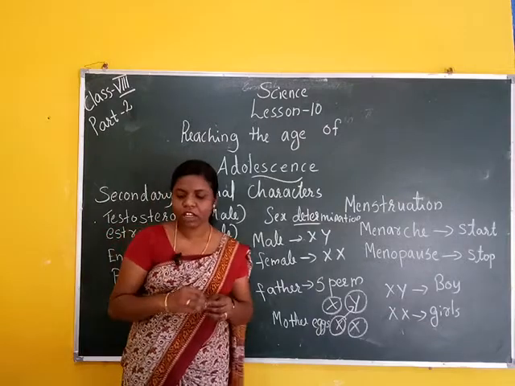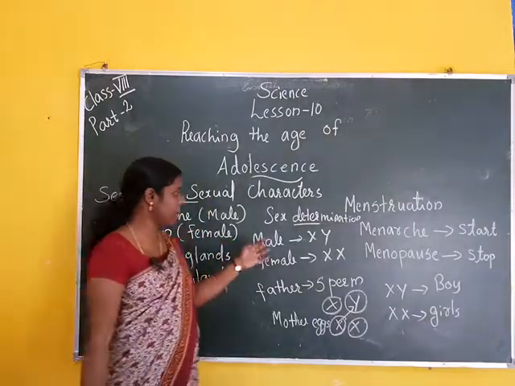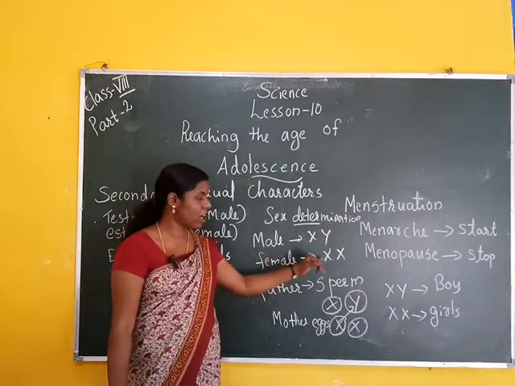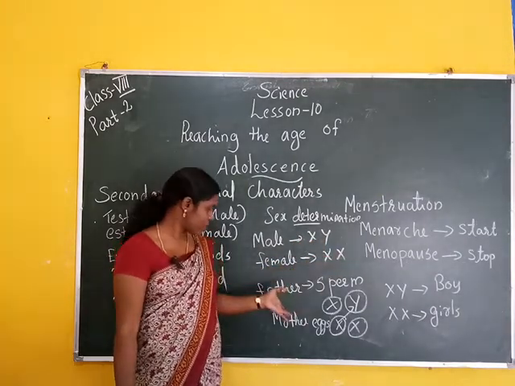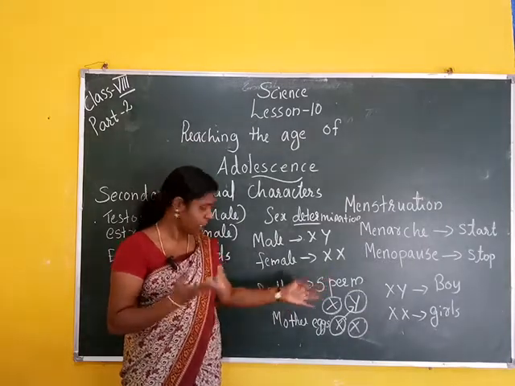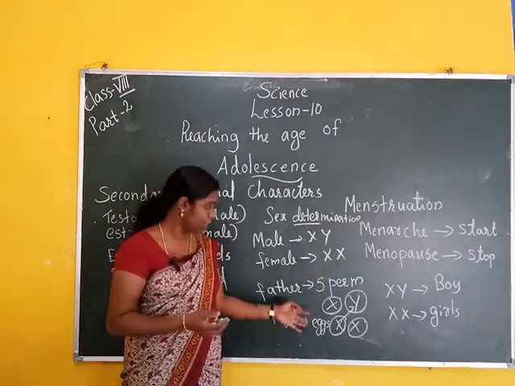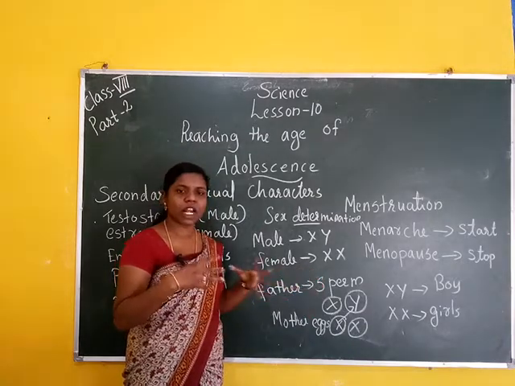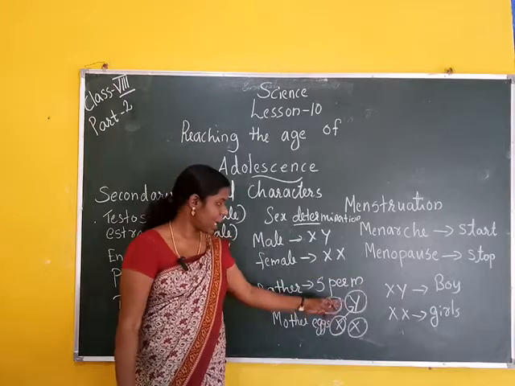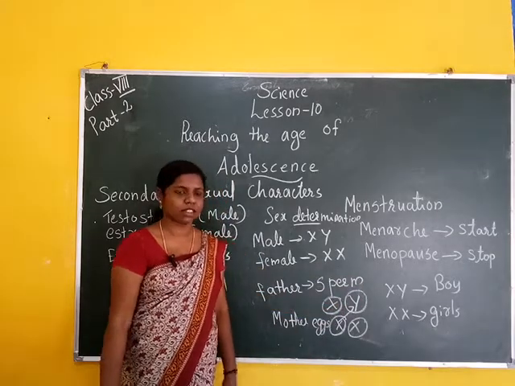There are two types of chromosomes in males, X chromosome and Y chromosome. Females have two X chromosomes. The father produces sperm and the mother produces eggs. These fertilize to form XY, which forms a boy, and XX, which forms a girl.